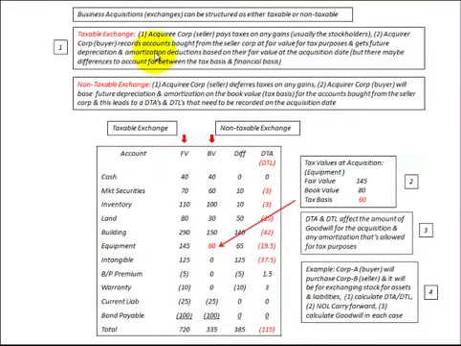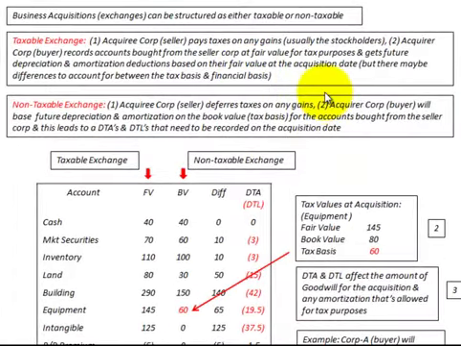Okay, business acquisitions or exchanges here can be structured either as taxable or non-taxable. Now, in a taxable exchange, the acquiree corporation or the seller pays taxes on any gains. Usually that's the shareholders or stockholders. And the acquirer corporation or the buyer records the accounts bought from the seller corporation at fair value for tax purposes and gets future depreciation and amortization deductions based on their fair value at the acquisition date. But there may be differences to account for between the tax basis and the financial basis.